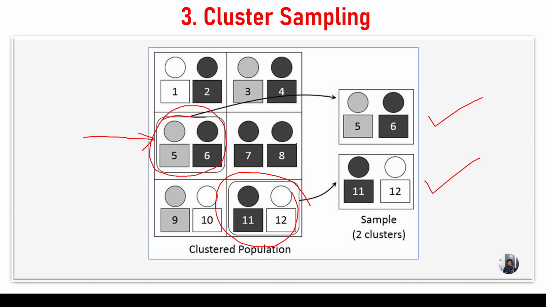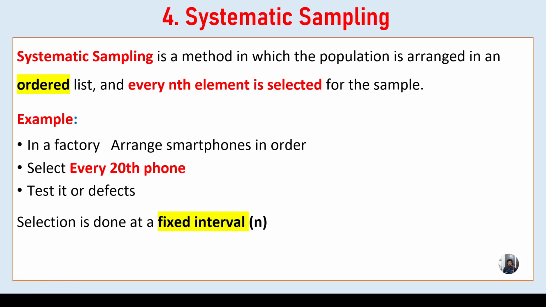So by the way, we are going to get some conclusion. You observe here in the sample there are 2 clusters. This is the first cluster, this is the second cluster. So this is called cluster sampling. Okay, so let us move on to the fourth one.